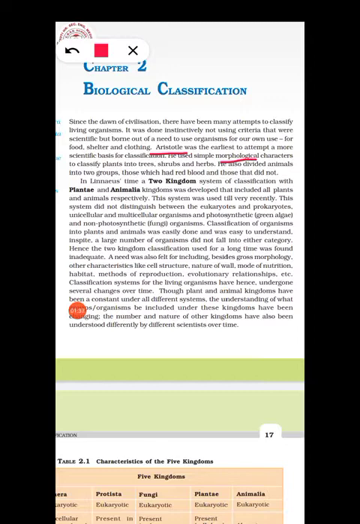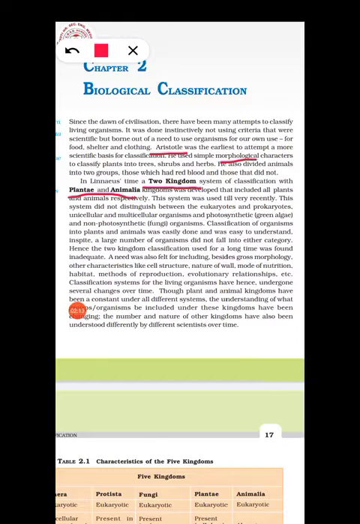In Linnaeus's time, have you heard about Linnaeus? Yes, we have studied Linnaeus when we studied binomial nomenclature. He introduced the binomial nomenclature, isn't it? He also proposed a system of classification known as the two kingdom system of classification, in which he made two different kingdoms, Plantae and Animalia. This system was used till very recently.